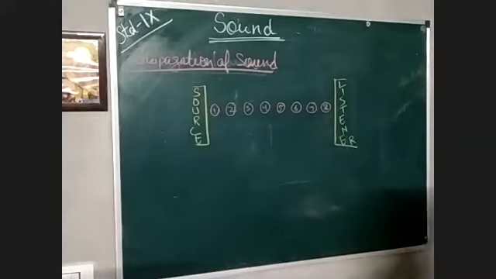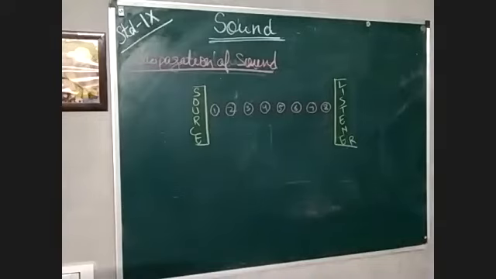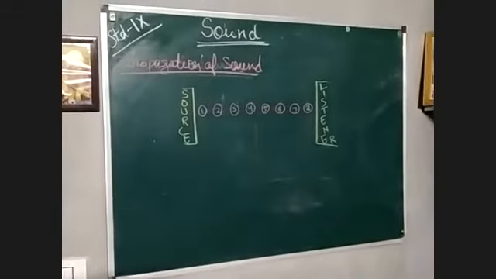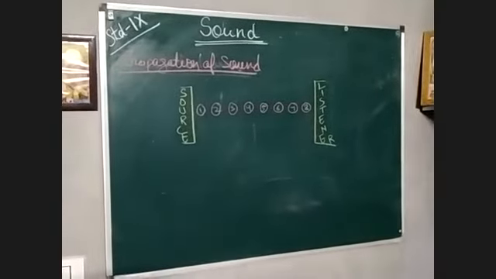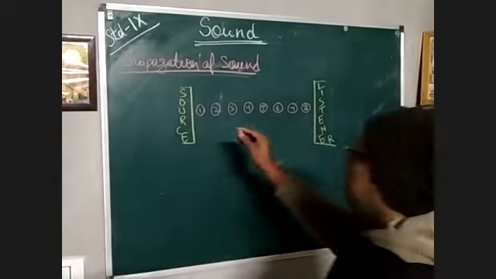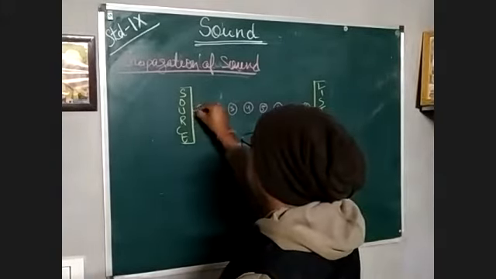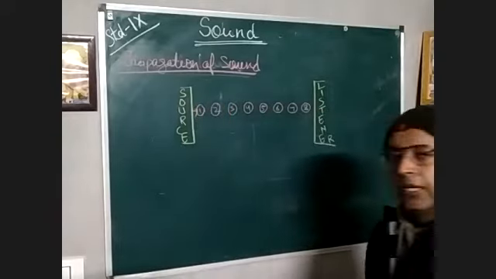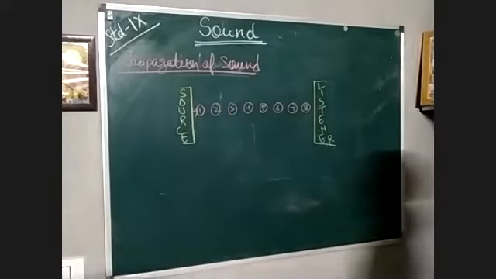And we know very well that sound is produced by vibrations. So when the vibrations are generated, what will happen? It means that momentum will be there. When the vibrations start, they will strike the first particle, and the first particle will come in motion.